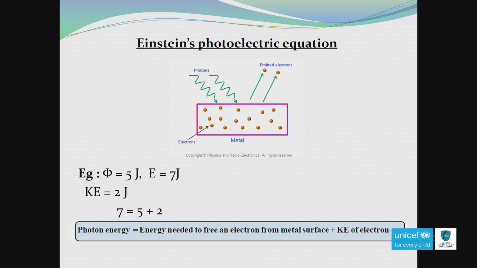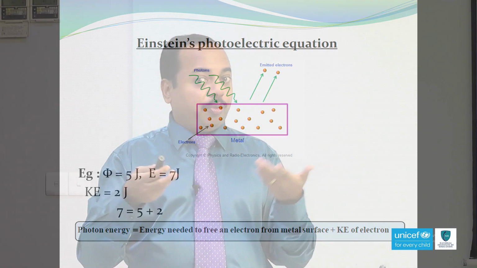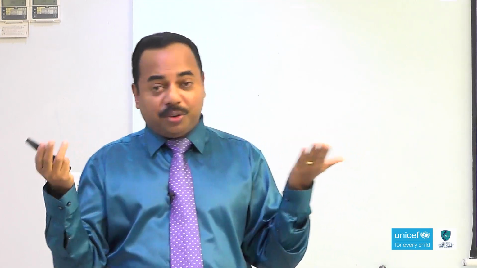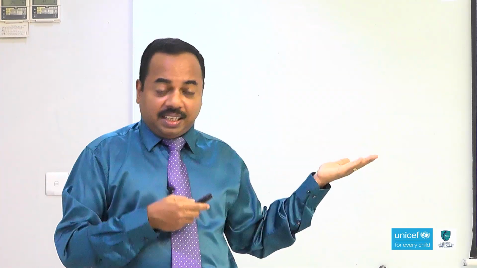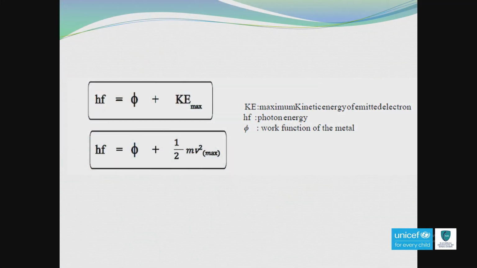We can write this equation in different formats, because for energy we have different equations: E is equal to hf, E is equal to hc over lambda. So, one format is hf is equal to work function plus kinetic energy. You all know the equation of kinetic energy. If you wish, we can write hf is equal to work function plus half mv square, the maximum kinetic energy.